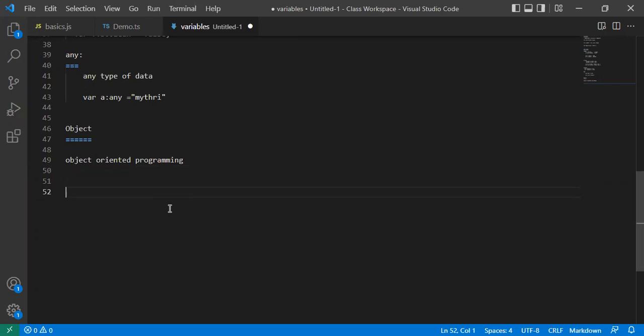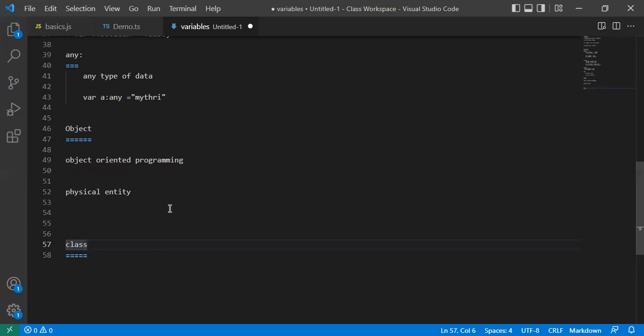We can say an object is a physical entity. For example, we have a class, and inside that class there are a number of students. The student we can call an object, the table we can call an object. Class consists of objects. The objects might be any real-time or physical entity, whatever we want to call. Whereas the class is a blueprint of an object. The class contains the objects within it. It is like a blueprint or template of an object.